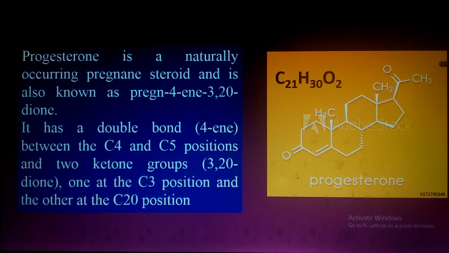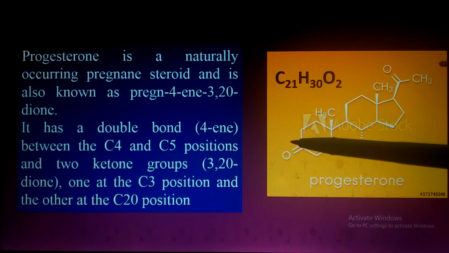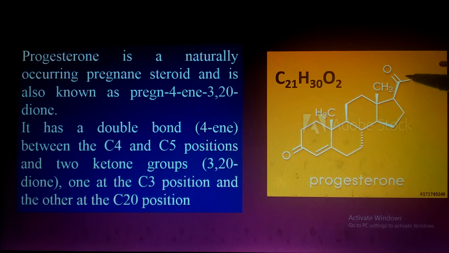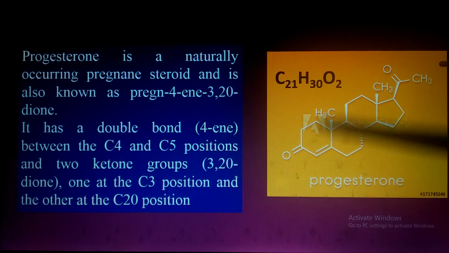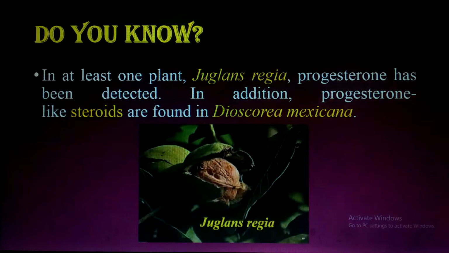It has a double bond, 4-ene, you can count between the C4 and C5 positions. And two ketone groups, you can see here two ketone groups. Number one is that, and number two is that. This one and this one. These are the two ketones, one at the C3 position and the other at the C20 position. So this is about the chemical formula and the structure of progesterone.